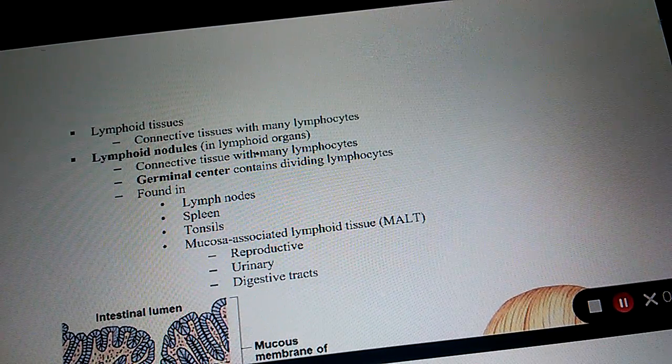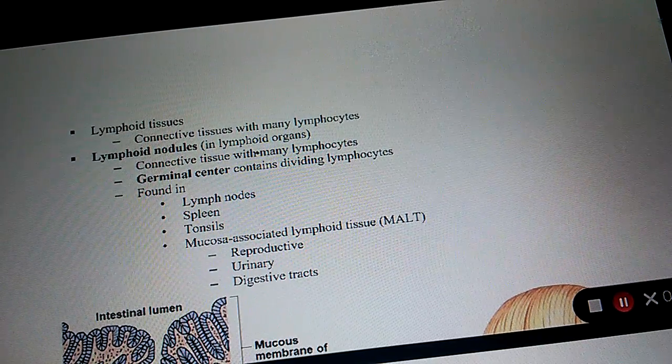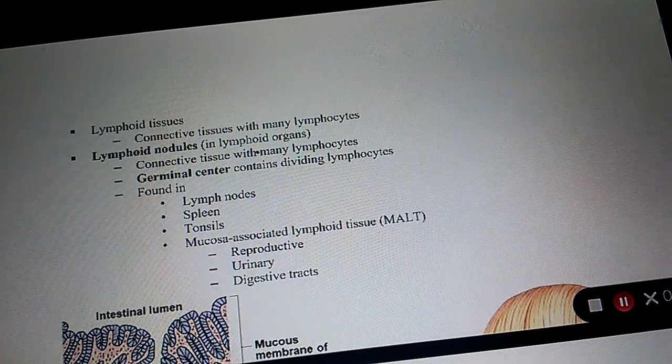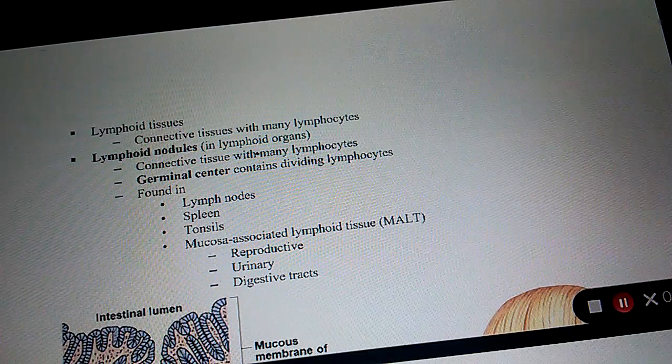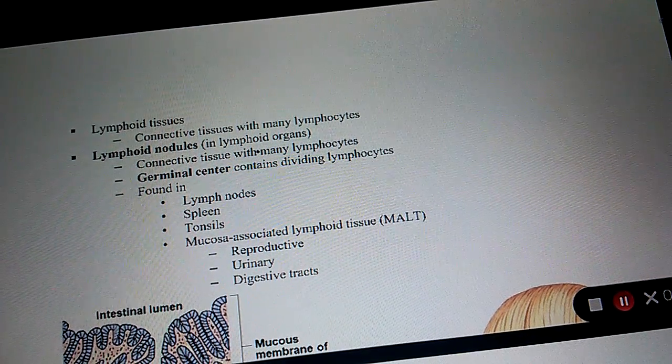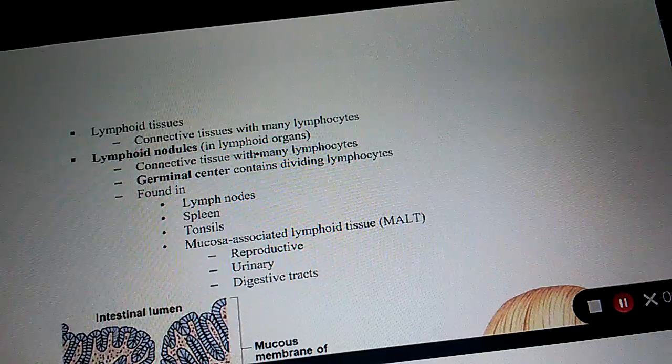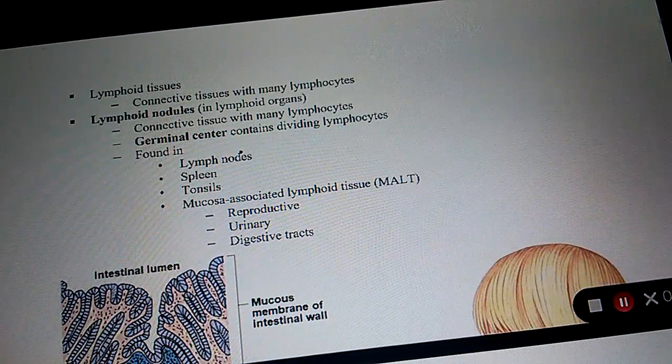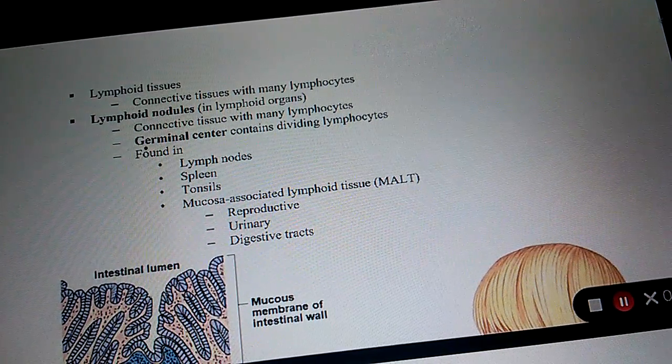Are antibodies secreted by B cells? No. Are they secreted by plasma cells? Yes. Do B cells become plasma cells? Yes. Do plasma cells secrete antibodies? Yes. Okay. Lymphoid nodules.